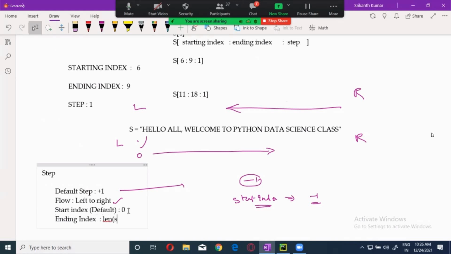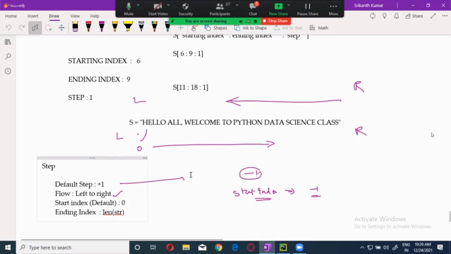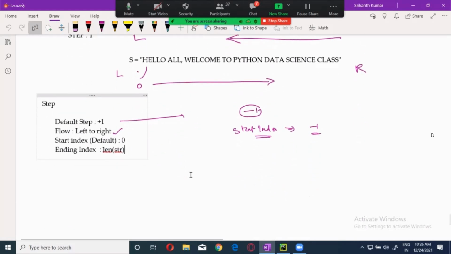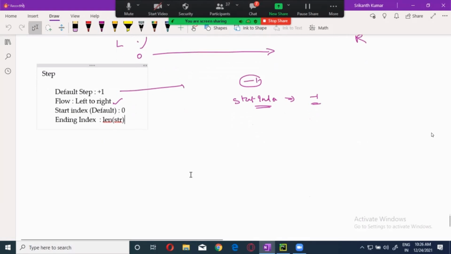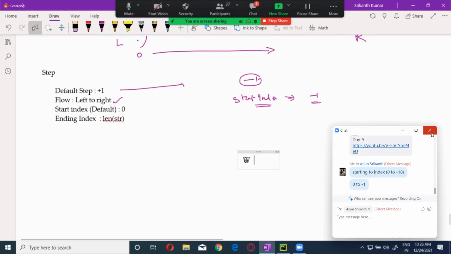Length of the string. Again, remember this. What is the length of the string? "Welcome" is 7. But what is the last index? What will be the last index? If "welcome" is there, how many characters are there? What is the length?